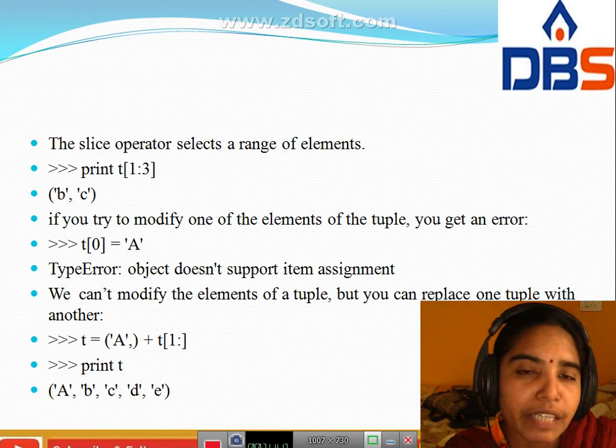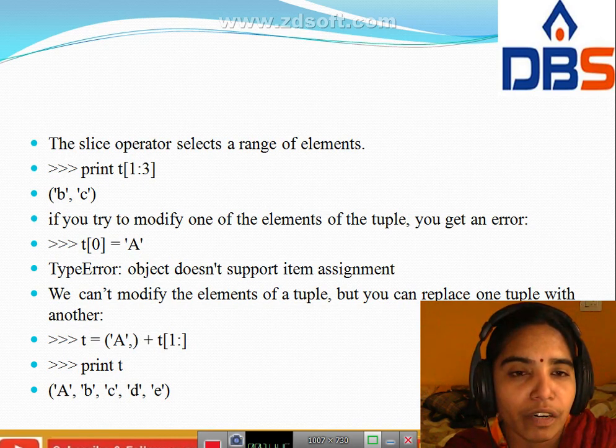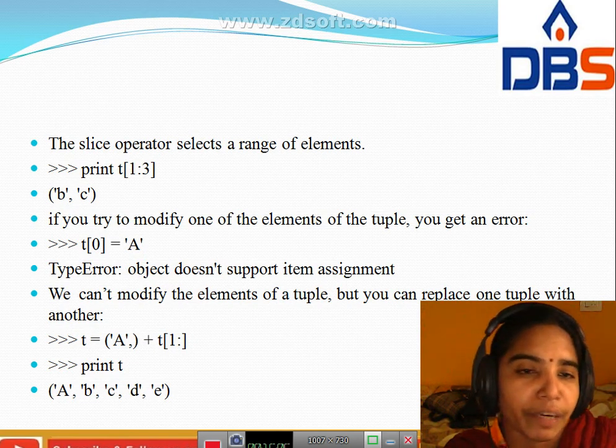It selects the range of elements. Print of t 1:3 means index 0, 1, A B C D E, which we stored in t. For t, index 0 is A, index 1 is B, next index 2 is C. That's why B C will be printed here.